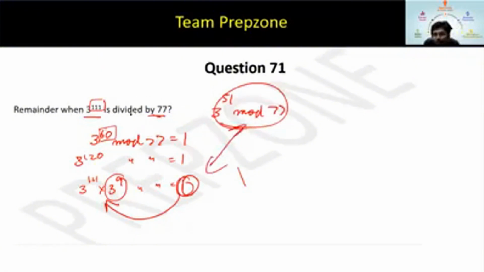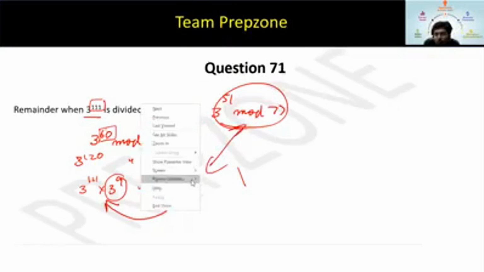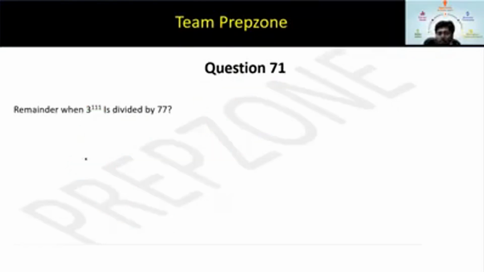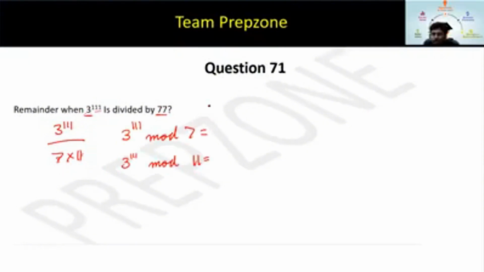But if you want to apply CRT, then what? Now try it out by CRT. Yes, good, Bharat. 7 into 11. First step, the condition of coprime is not needed for the number itself. Whether they are coprime or not, I don't care. Only these two factors have to be coprime. So 7 and 11 are coprime. Cool. Everyone, just solve this question. I've already solved this question by Euler's theorem. I've shown you how to do it. Solve it by CRT. What should be the answer of this question?